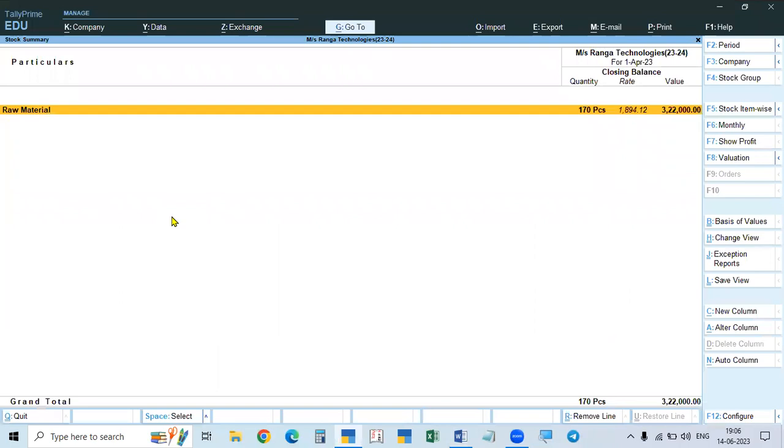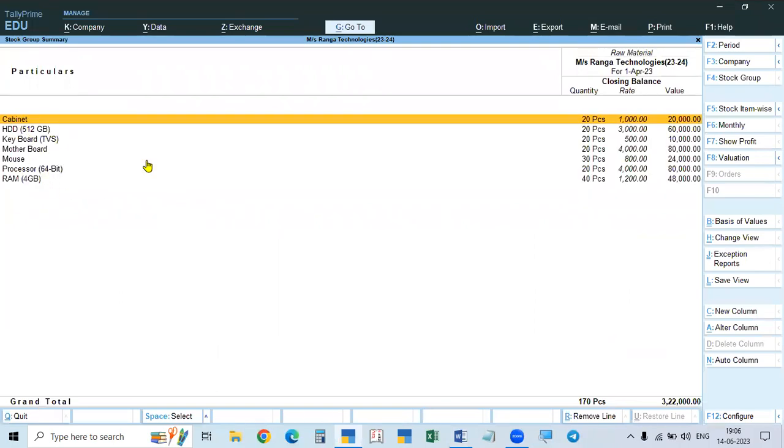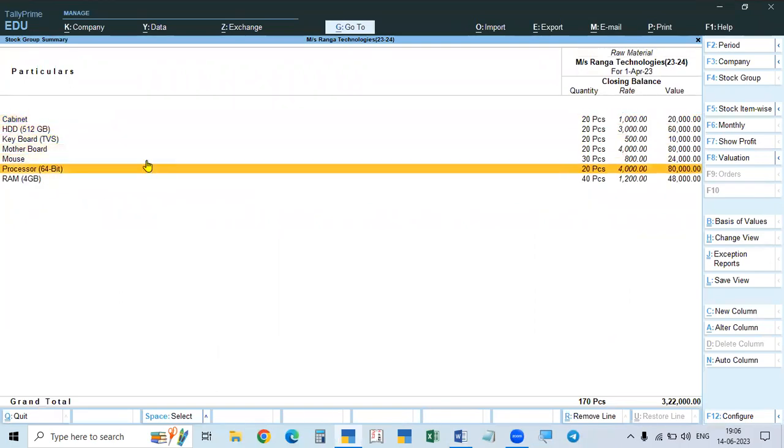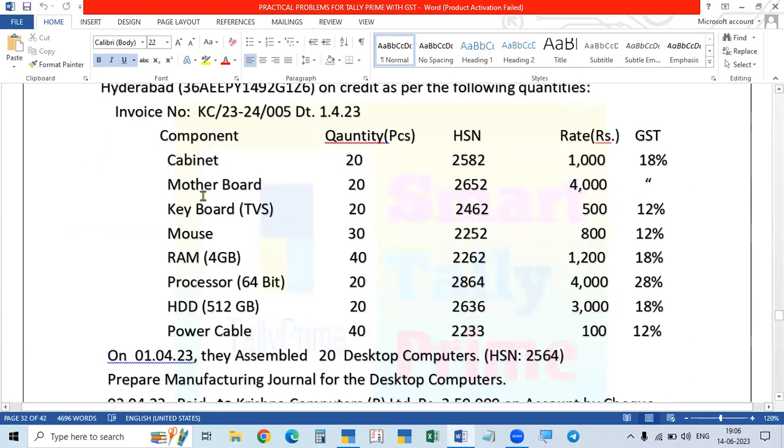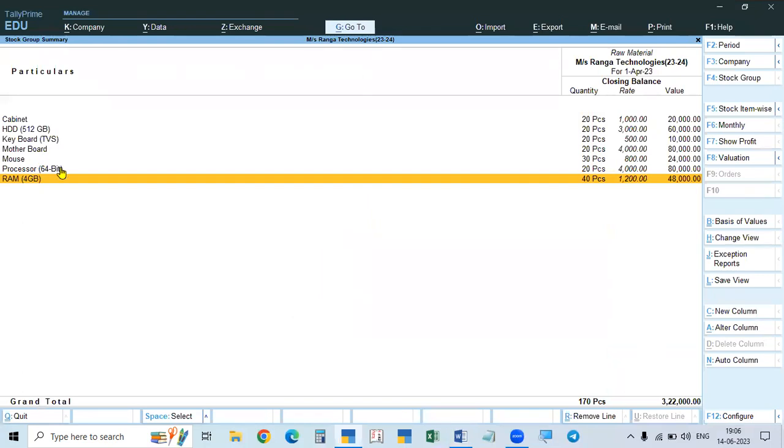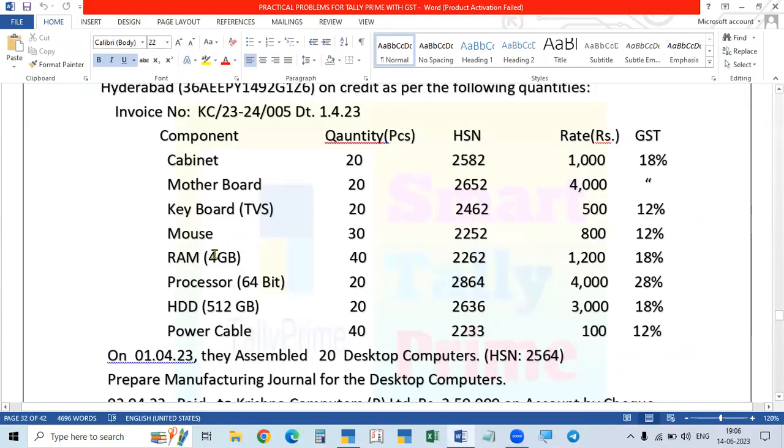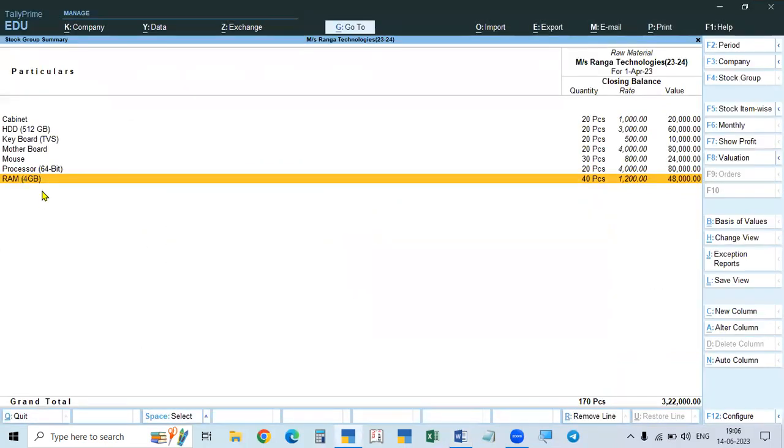Stock summary is 170. Available. Yes, 1, 2, 3, 4, 5, 6, 7. There are 8 total. One is missing. HDD, cabinet, motherboard, keyboard, mouse, processor. RAM is available. HDD is not available here. Which is not there. 1, 2, 3, 4, 5, 6, 7.